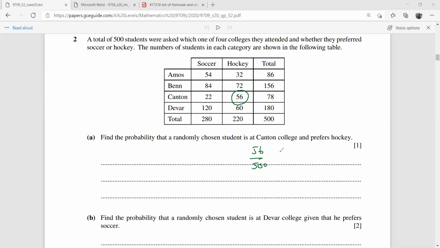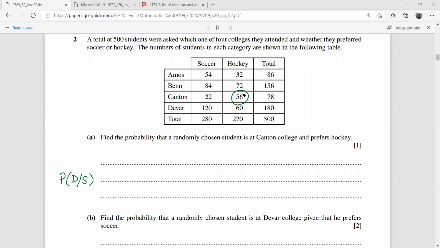Okay? So this was a simple question on probability. Next it says find the probability that a randomly chosen student is at Dever College given that he prefers soccer. So there is one desi method.